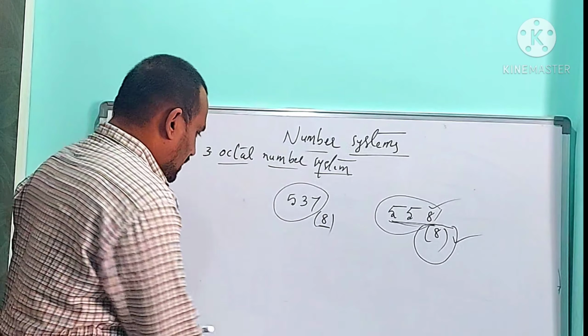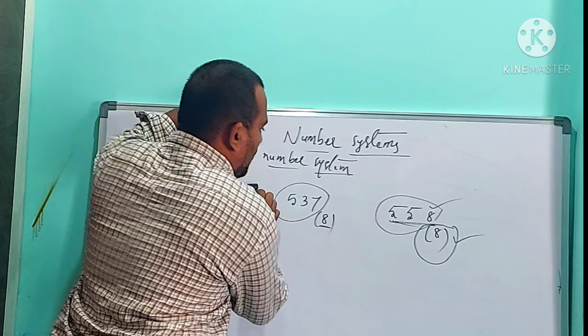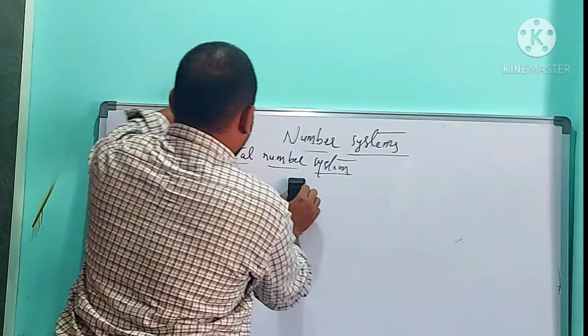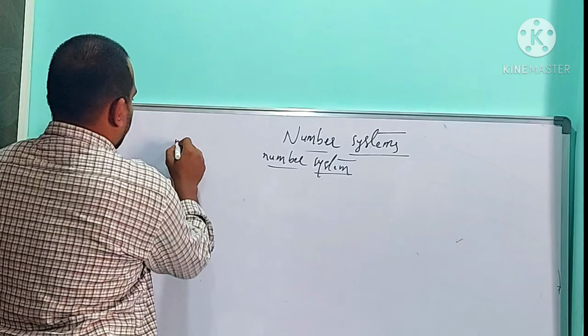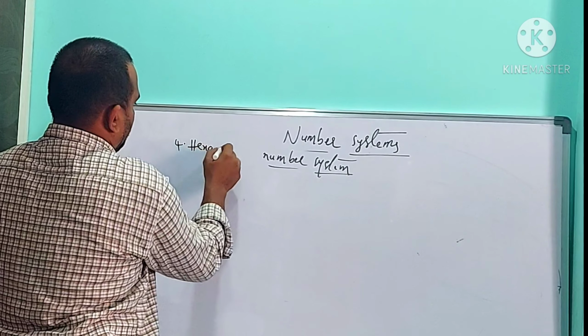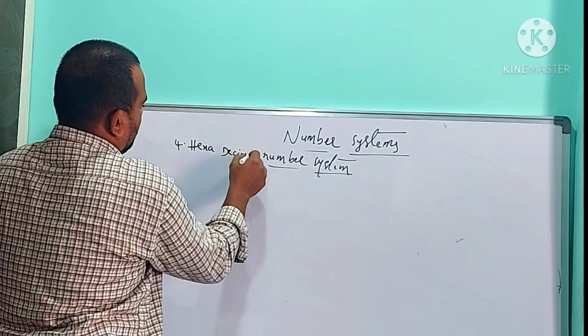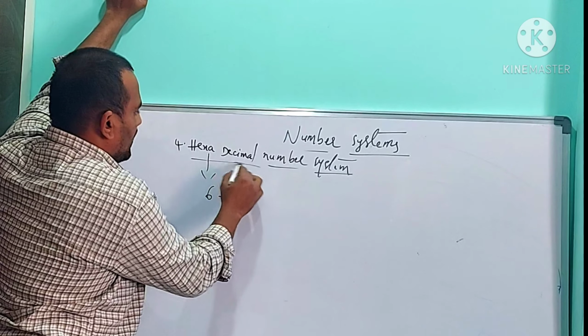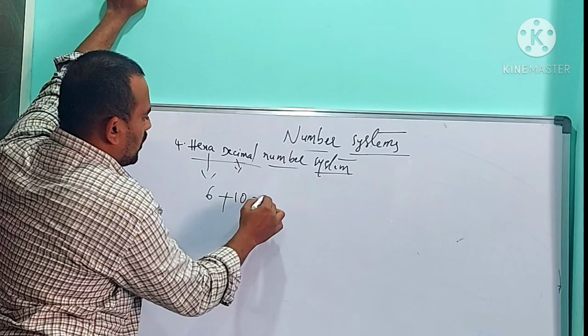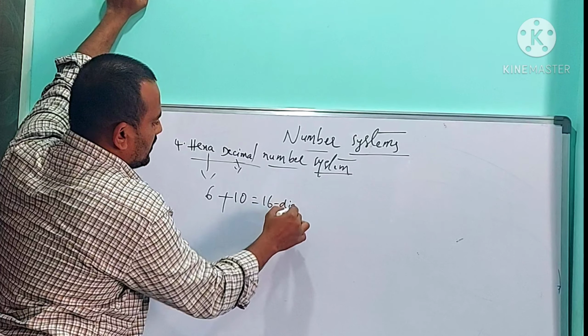Okay. So the next topic is the hexadecimal number system. Fourth one is the hexadecimal number system. Hexa means what? 6. Deci means what? 10. Total 16 digits, 6 plus 10.